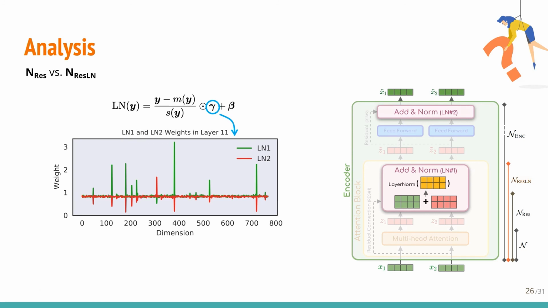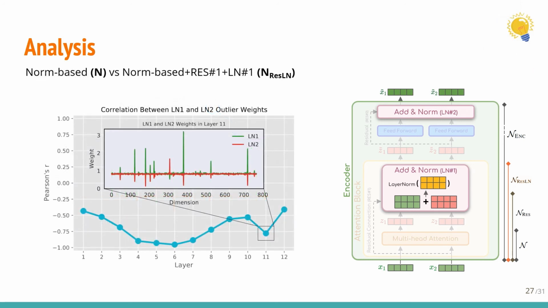As an interesting observation, the outlier weights of the two layer norms seem to be the opposite of each other. By using Pearson correlation and having large negative values as a result, we can confirm that this diametric pattern exists within all BERT layers. Therefore, it is necessary to add both layer norms to cancel out each other, or we could end up with corrupted results.